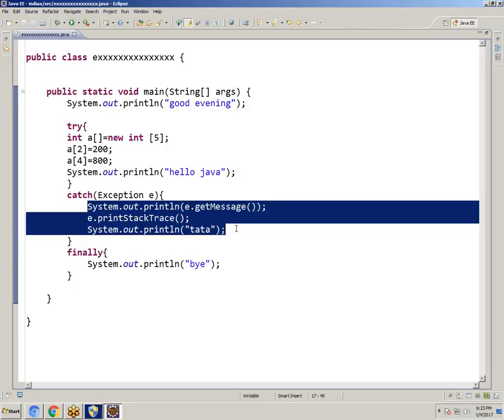But in try and catch we have some drawbacks. If it is only a single block, we can keep it in try and catch. If you have doubt on multiple blocks, then multiple times we should write try and catch, so the program will be lengthy. So instead of try and catch, always we will use throws. We will use only throws. That is the concept. Okay, right. Just practice it once, Tali.